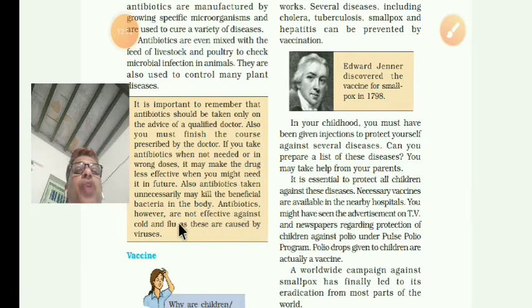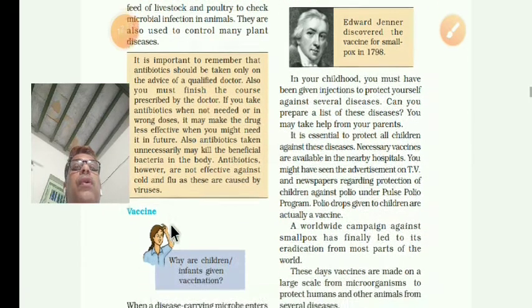Antibiotics are not effective against cold and flu. You know that for cold and flu, antibiotics will not work. These are caused by viruses, and against viruses antibiotics will not work.